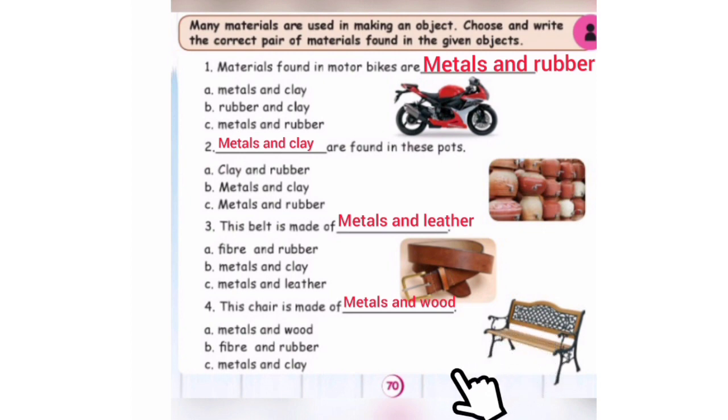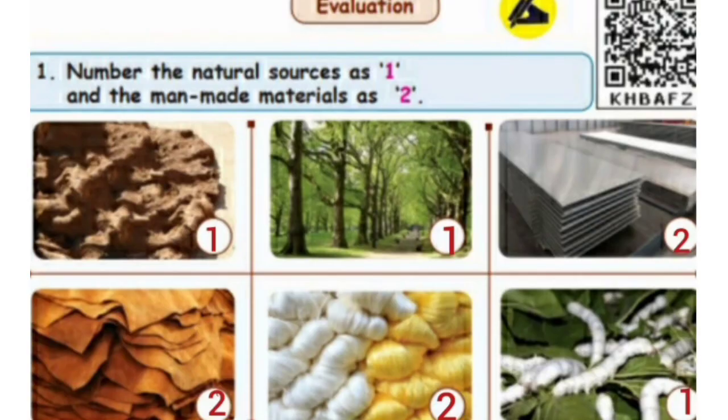Okay, this activity you will do in this book, children. Look here, children. Book back questions. First one, number the natural sources as 1 and the man-made materials as 2. Which are the natural and which are the man-made materials? Shall we find out, children? Yes, very good. Come on.